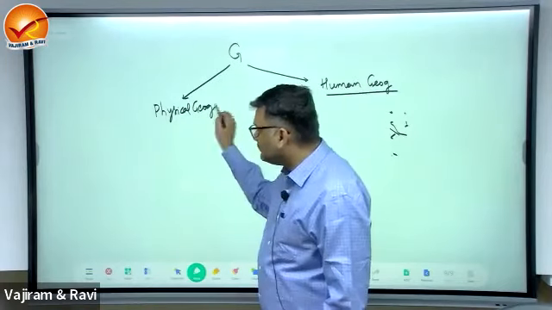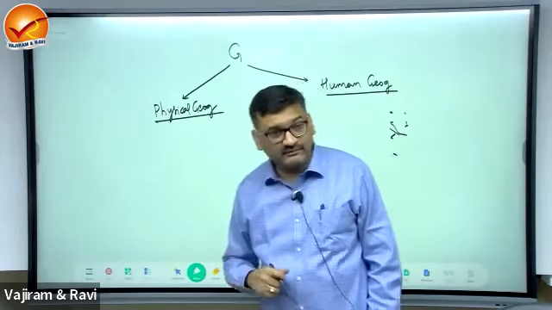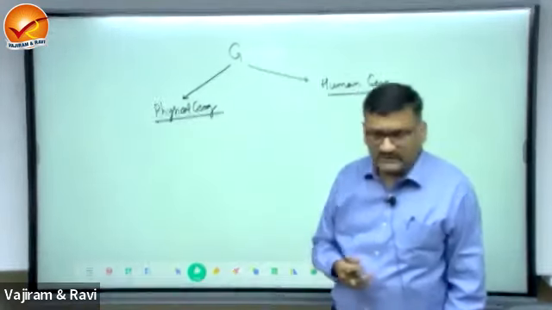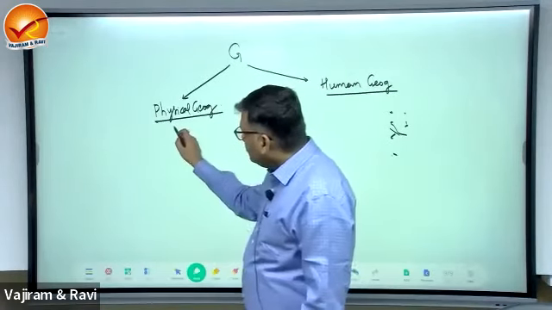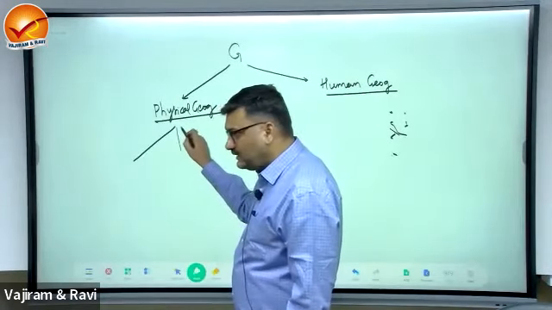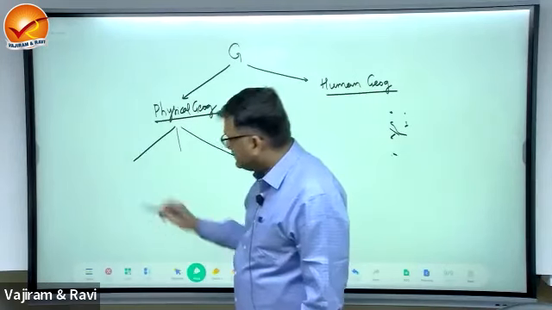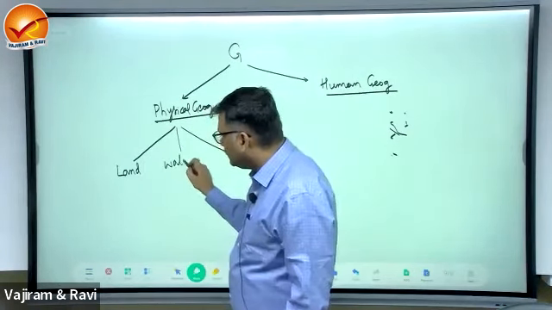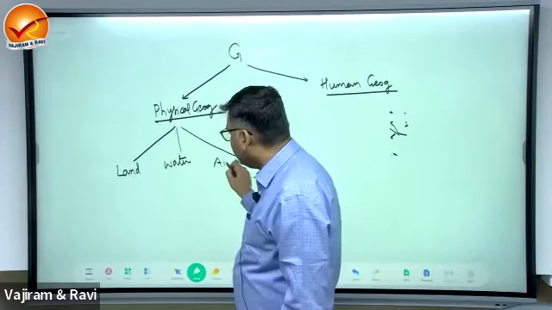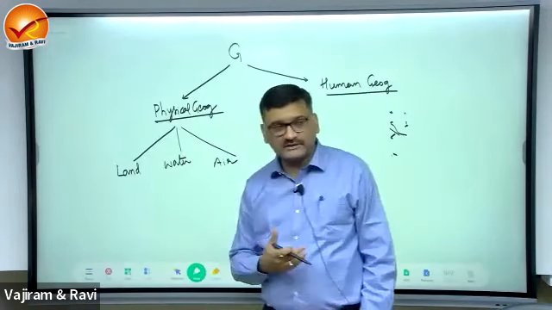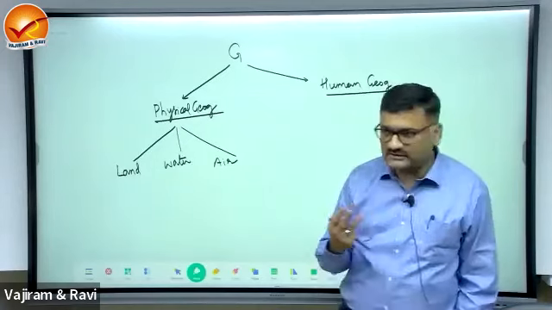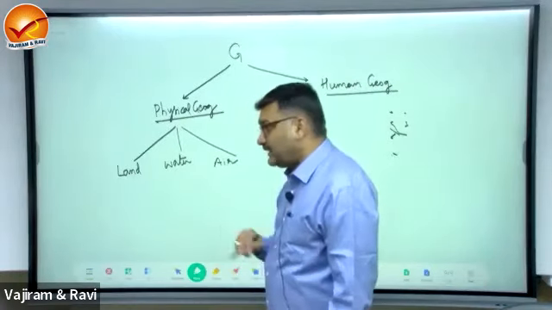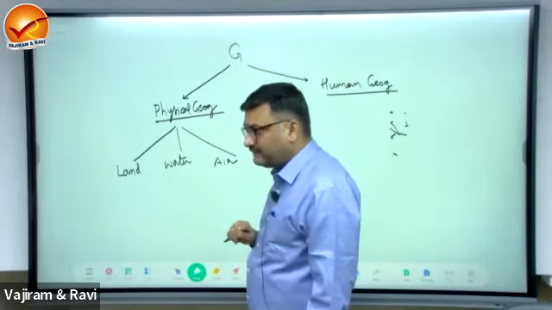Now, physical geography is about the study of natural features on the surface of the earth. What are the natural components of Earth's surface? This is land, water, and air. Natural features on the surface of the earth consist of three elements: land, water, air.